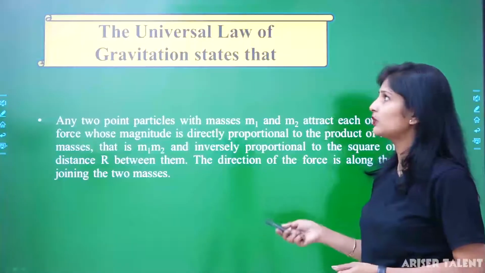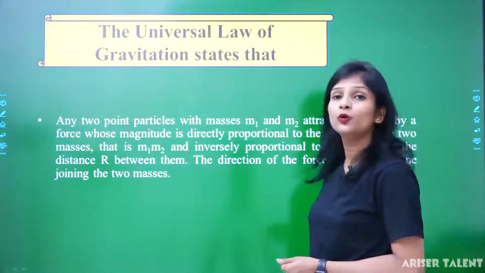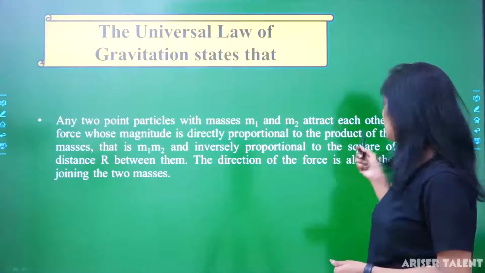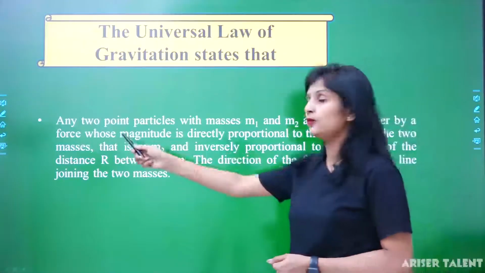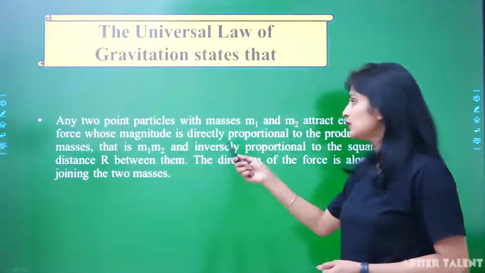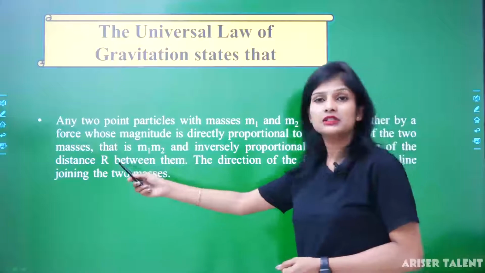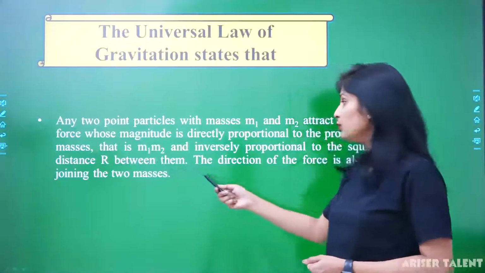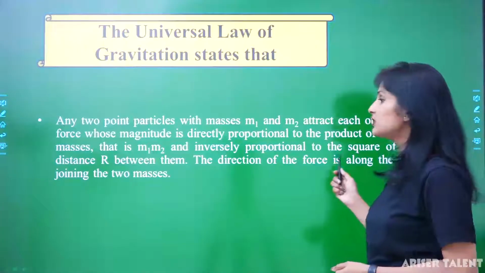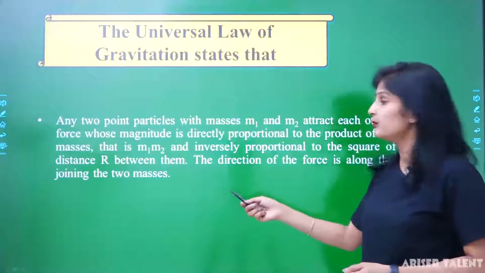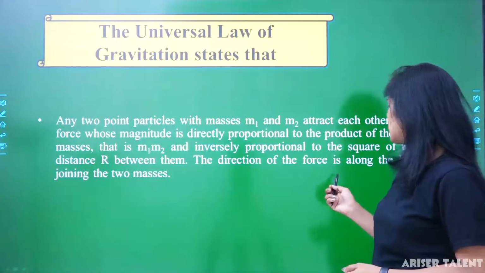According to this, any two particles with masses m1 and m2 attract each other by a force whose magnitude is directly proportional to the product of the two masses, m1 and m2, and inversely proportional to the square of the distance, capital R, between them. The direction of the force is along the line joining the two particles.